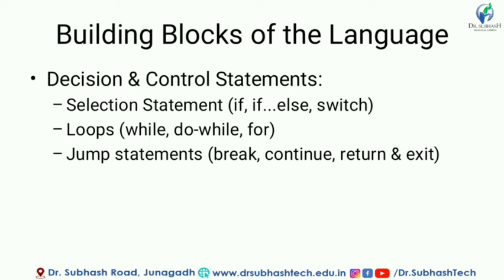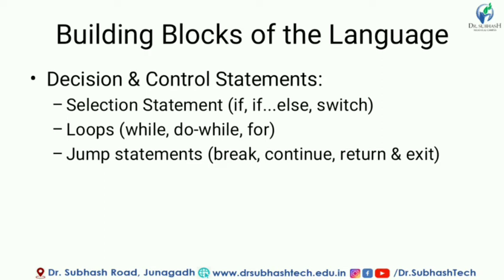In selection statement we will see the syntax and example of simple if, if else and switch statement. These three statements are used for selection. For example, we want to write a particular code, or we want to display a particular code according to a condition. Then we are using these selection statements.